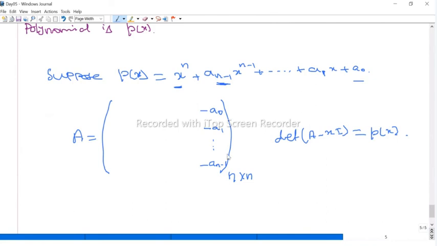In the first row, the remaining n minus 1 entries are 0, 0, 0, etc., because the nth column is prefixed with minus a0.